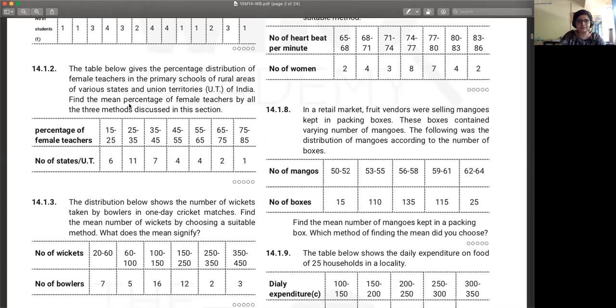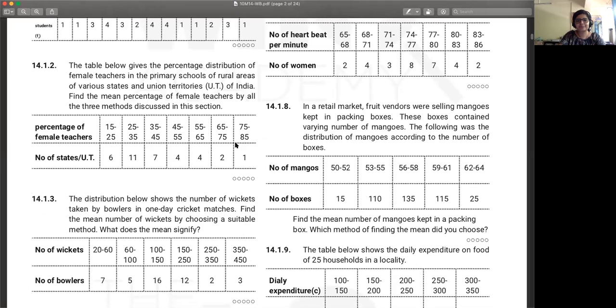Then what about this one? Percentage distribution of female teachers, with this distribution. No, we haven't done this one. Okay. Do 14.1.2 then. Let's start with this.